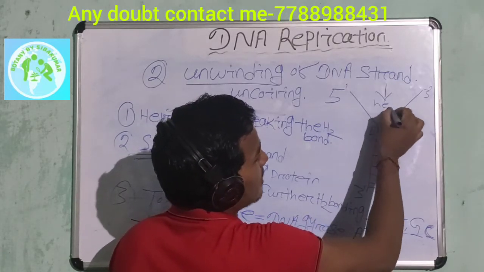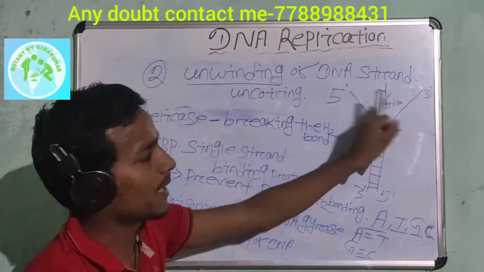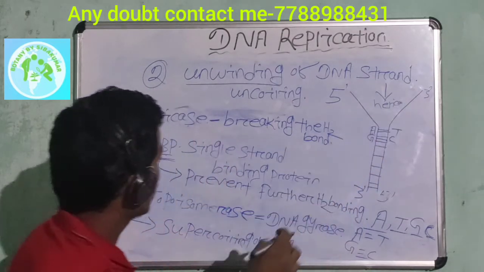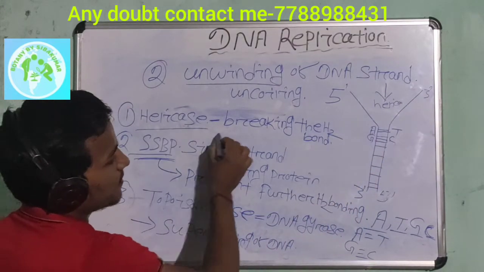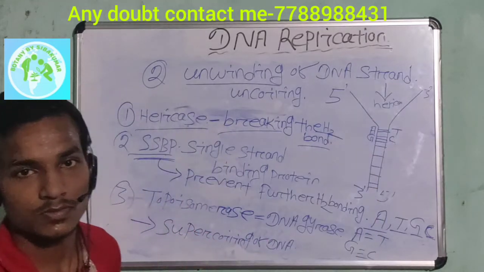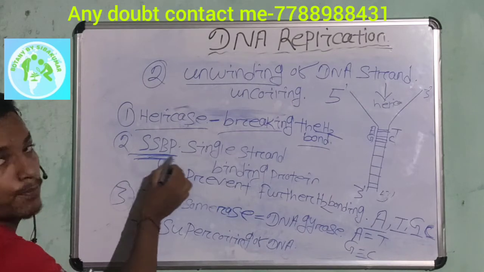Is that clear? And the second enzyme is single strand binding protein.